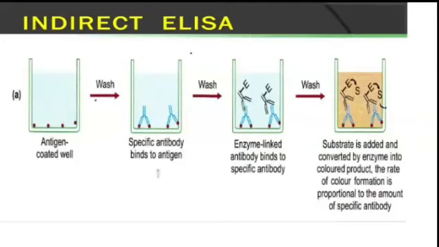The next one is indirect ELISA. This sandwich ELISA is otherwise called direct ELISA. In direct ELISA, in a well we add antibody and then antigen. Here in indirect ELISA they will add antigen first and then antibody, and they will introduce enzyme linked antibodies and then add substrate to give the color.